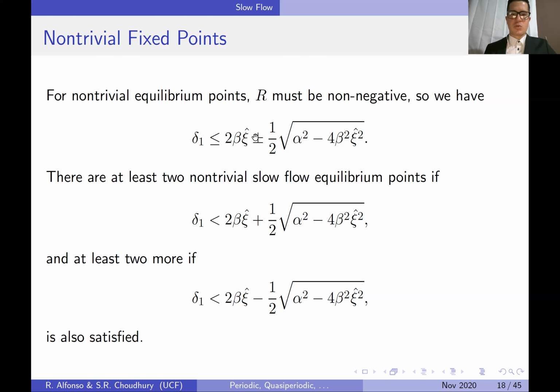So this will give us two conditions. The first condition, the positive one, will guarantee the existence of at least two non-trivial equilibrium points, a pair related to a positive u and v right here, and then at least two more if this condition is satisfied with the one with a negative.